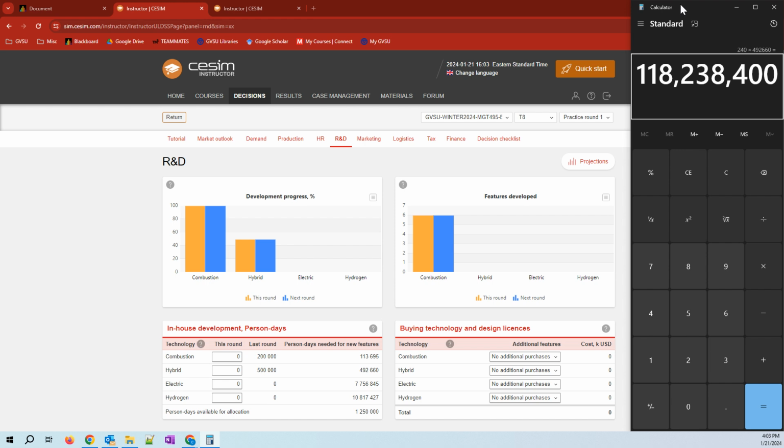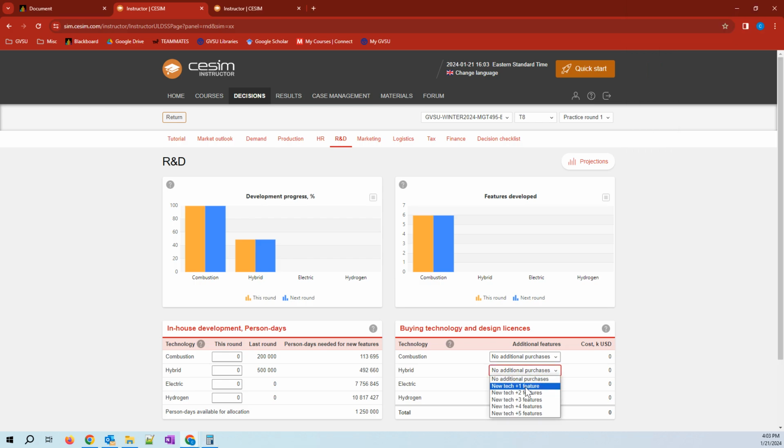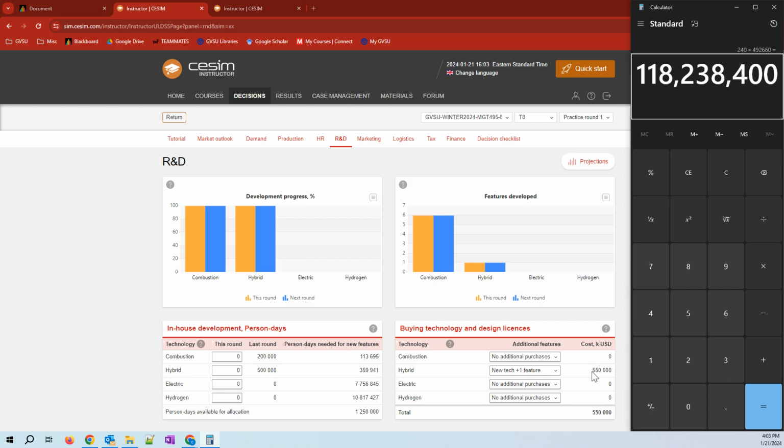So if I choose to make this hybrid engine in my own company, this is the cost that I'm looking at. What if I purchase this hybrid engine from the market? If I purchase this hybrid engine from the market, I'm looking at a cost of 550 million, which is almost 400 million more. Now I have to make a decision.